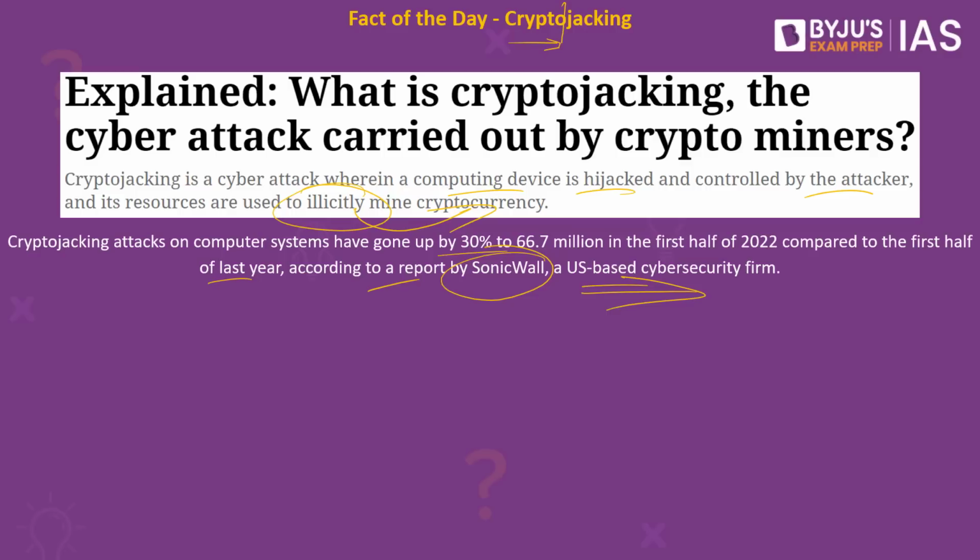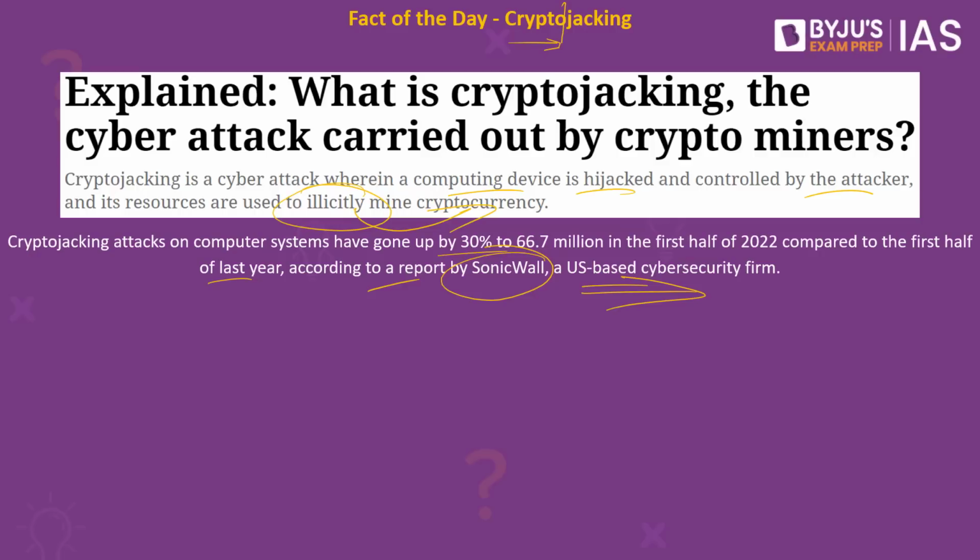So basically what would happen? These people would start using your system, and this ultimately means that the person who owns the laptop does not know that another attacker is using his system. So this will lead to slowing down of the system, heating up of the system. There can be battery issues in the near future. The battery may drain out soon as well, and because he's using your system, the electricity bill may also increase. Apart from individuals, businesses too are on the target list of cryptojackers.